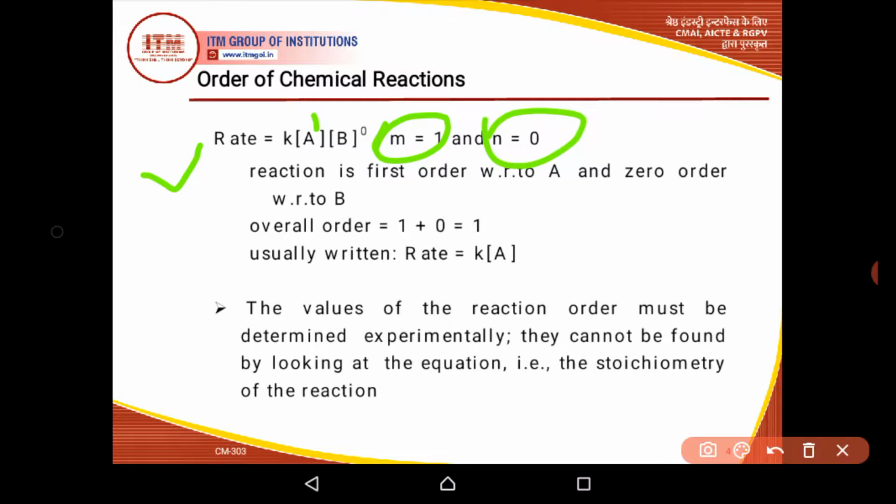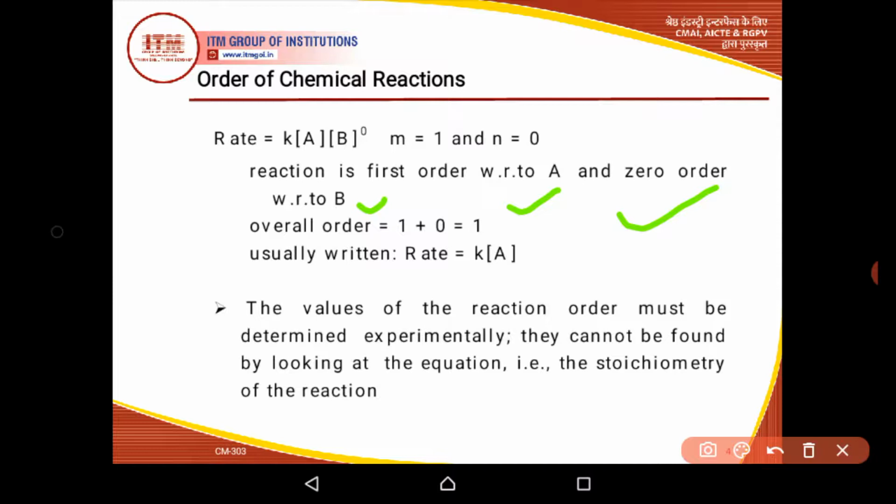It means this reaction is of first order with respect to the reactant A, because there is a power of 1, or exponent value of 1, on reactant A, and it is of 0 order with respect to the concentration of reactant B. So the order of reaction is calculated by the individual concentration.